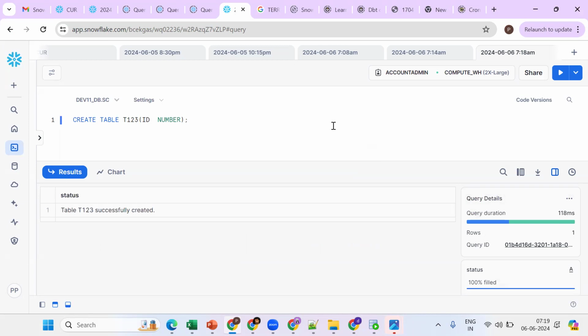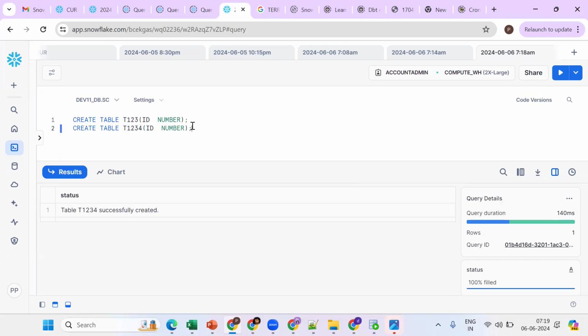Now tell me, how do we get the list of tables? Show tables. Same thing for the list of columns: show columns. Now see what happens. Suppose, the same use case, show columns. Now I want to get the list of columns. Suppose I want to get the ID column, which is used in tables with columns 1, 2, 3, 4.